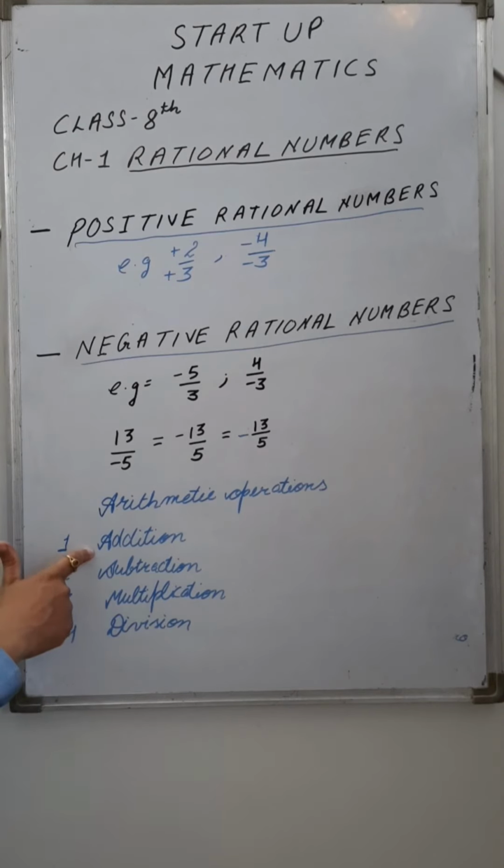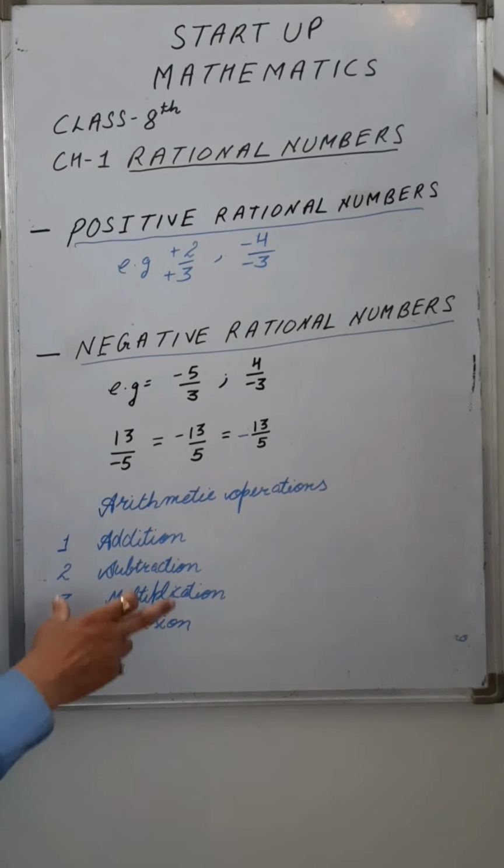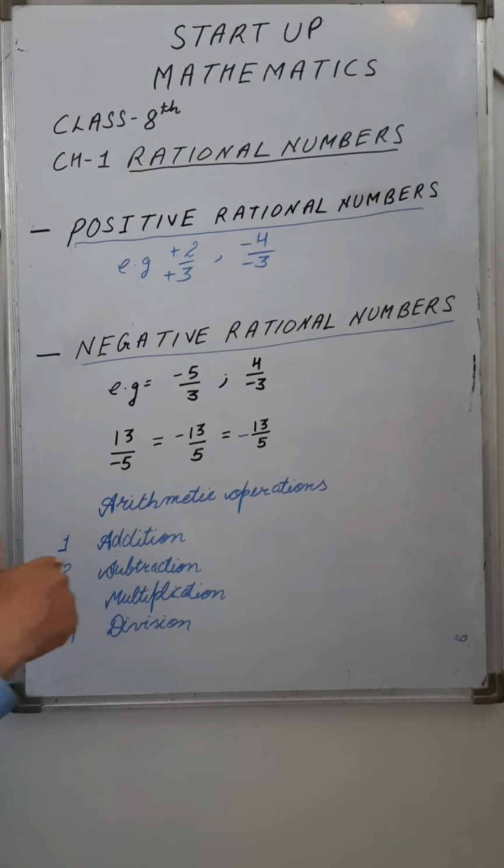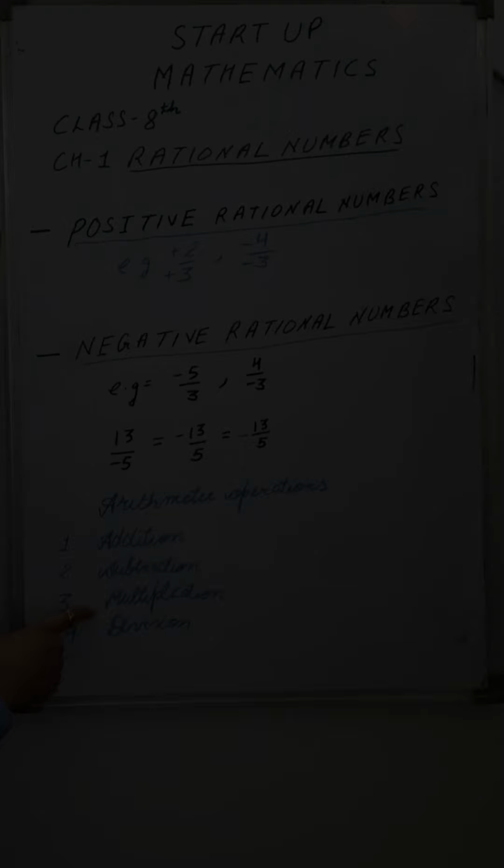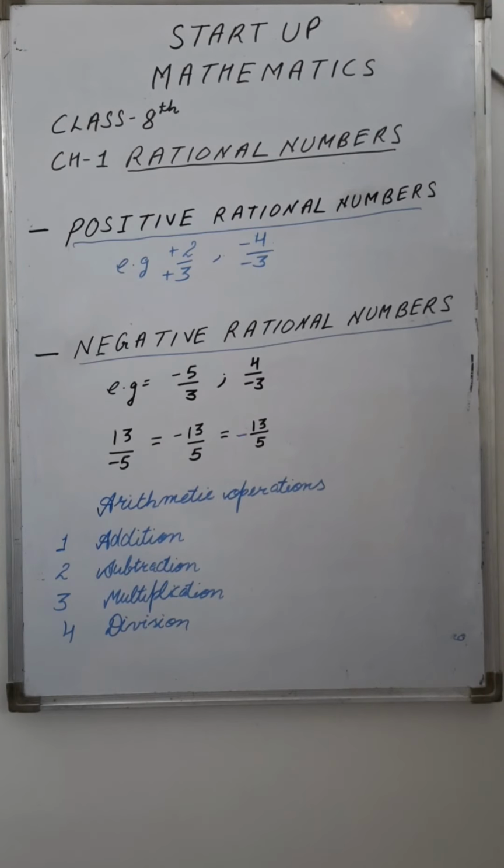Means when we add two rational numbers, we always get a rational number. If we subtract one rational number from the other, the result is also a rational number, right? If we multiply two rational numbers, again you will get a rational number. The set of rational numbers is closed for addition, subtraction, multiplication and division.